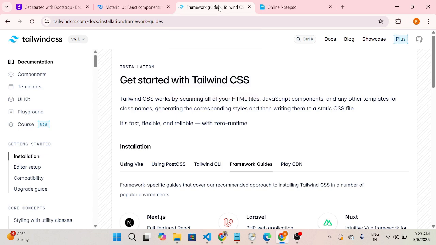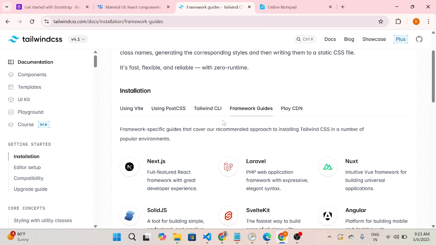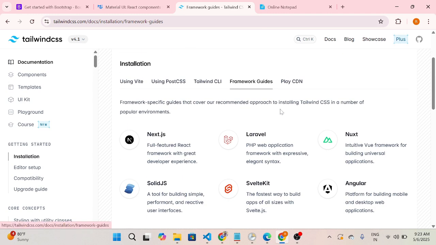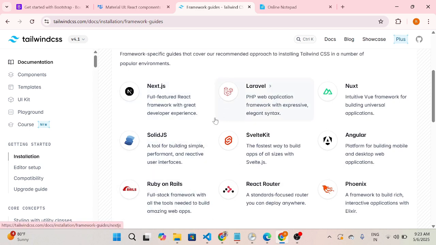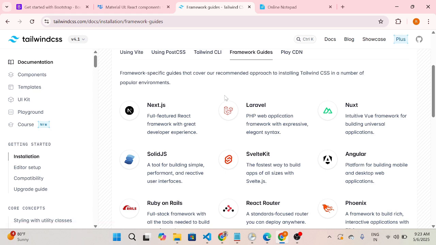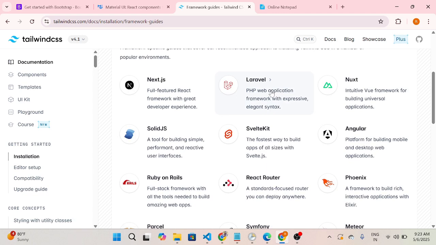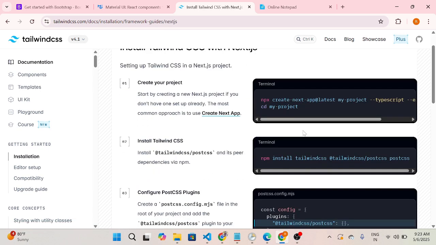And third is Tailwind CSS. It is also a framework. You can easily install it whether you are using React or an index.html file. Here is a framework-specific guide that covers the recommended approach to installing Tailwind CSS in a number of popular environments. If you are making a project in Next.js, click on Next.js, then install with create-next-app at latest and follow all these steps.